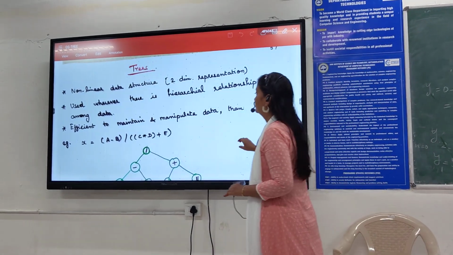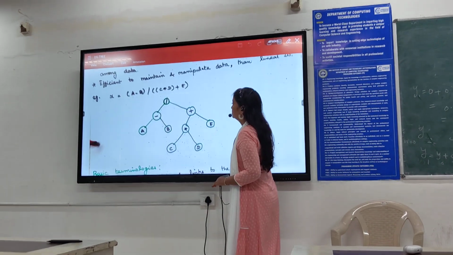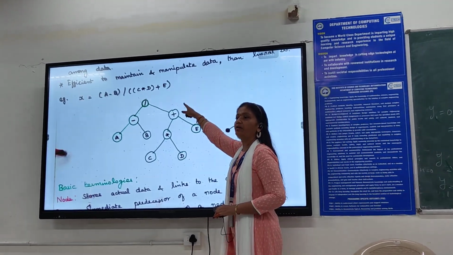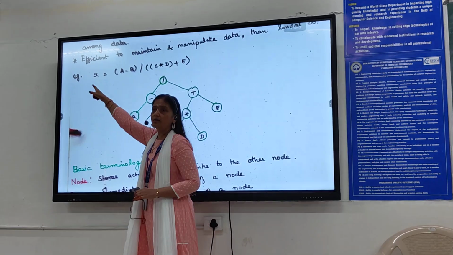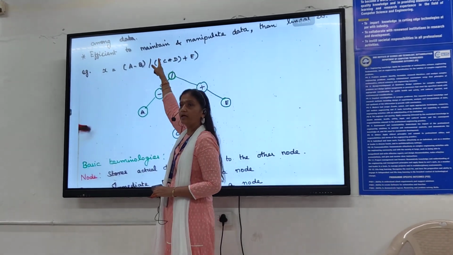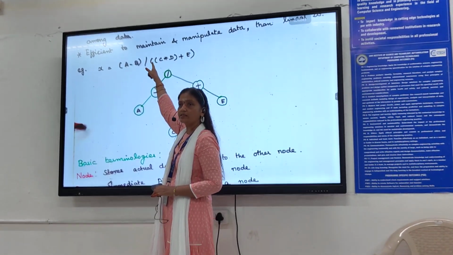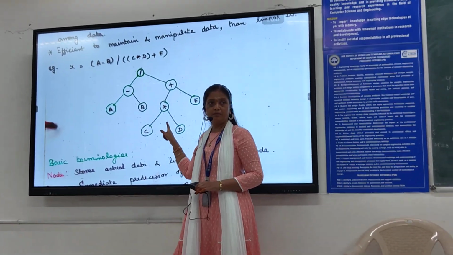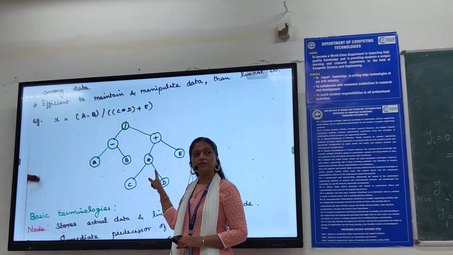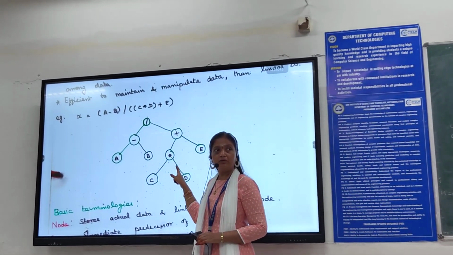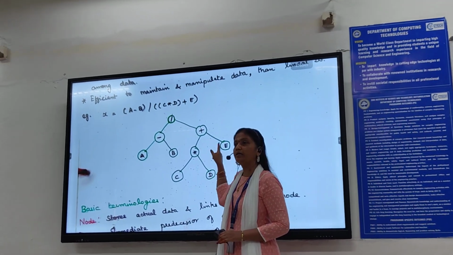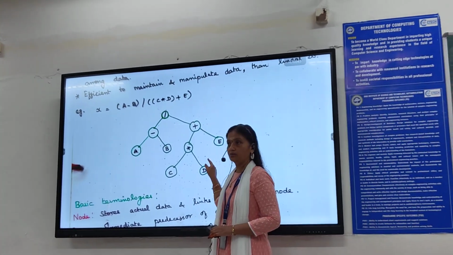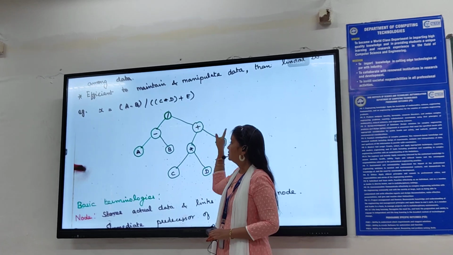Now this is one example. See what example I have given. This is a mathematical equation. Take the right hand side of the equation. This expression I have modeled as a tree. After exploring the topics, we will see how to build a tree using the given expression. Now see the expression.